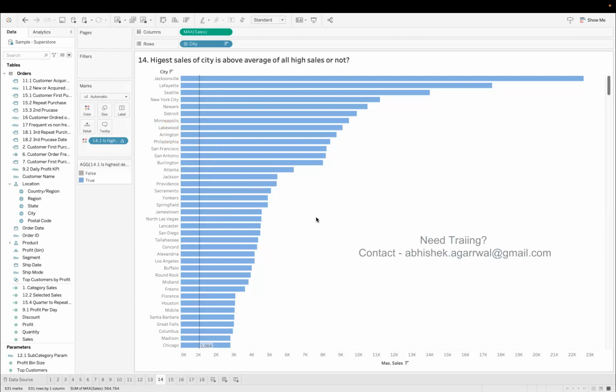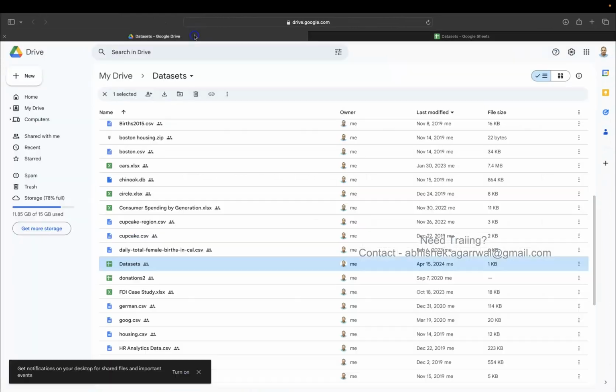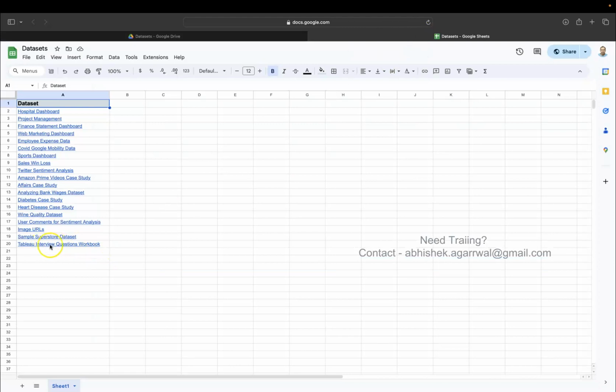Based on that link, where you are going to land is in this datasets folder. When you come into this datasets folder, look for the datasets sheet, which gives you the link for this Tableau interview question workbook, and you can go ahead and download it.